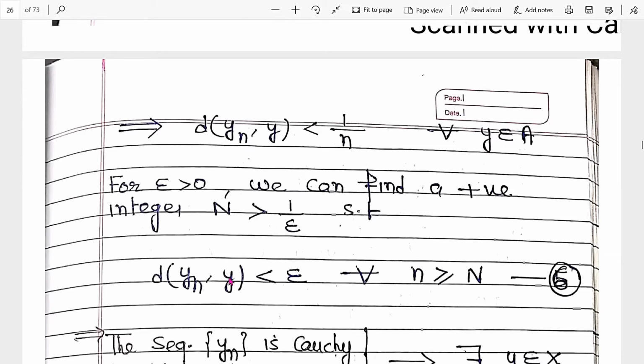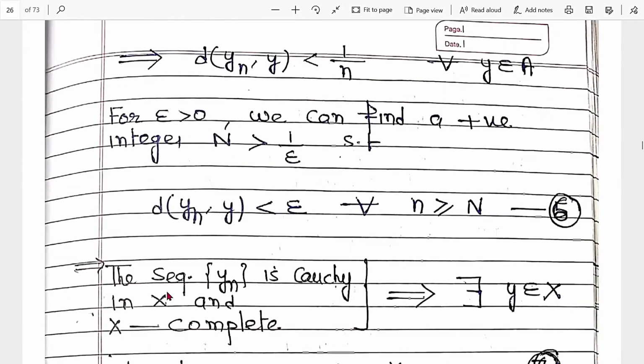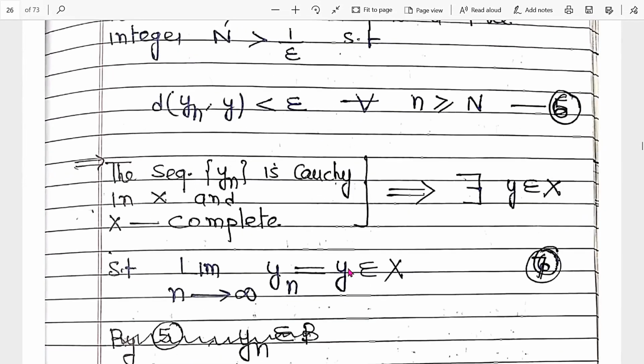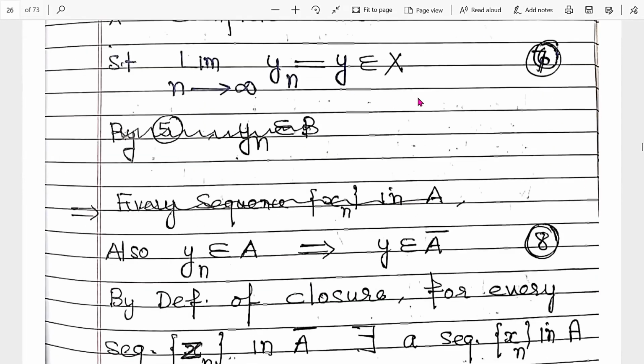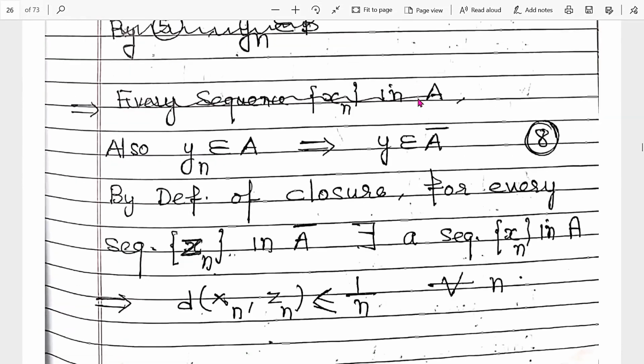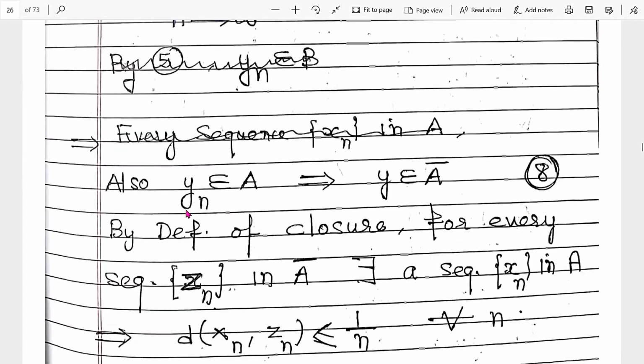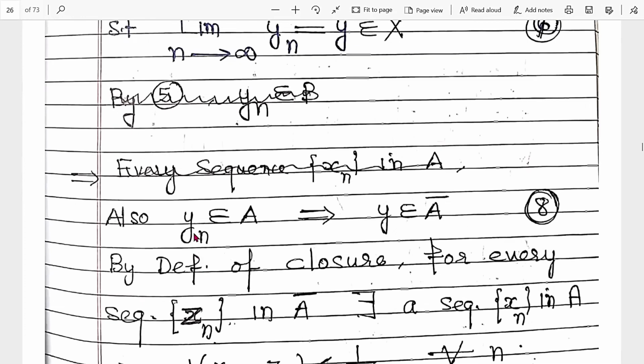Now our purpose is Y belongs to capital X. If this sequence is Cauchy and X is complete, then it converges to a point belonging to X. Clear? Also we know that yn belongs to A, it implies Y belongs to A closure.